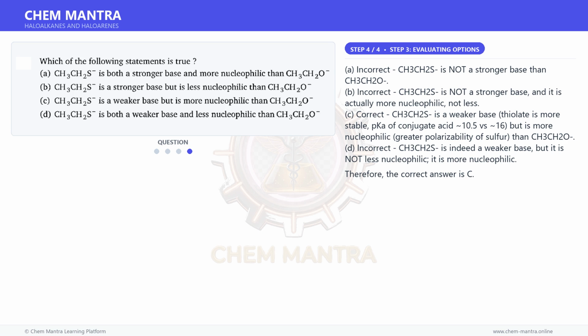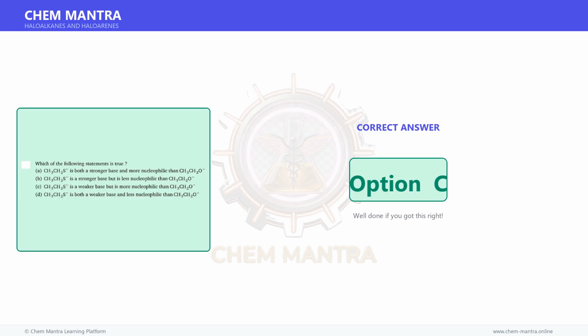C. Correct. CH3CH2S⁻ is a weaker base. Thiolate is more stable, pKa of conjugate acid 10.5 versus 16, but is more nucleophilic, due to the greater polarizability of sulfur than CH3CH2O⁻. D. Incorrect. CH3CH2S⁻ is indeed a weaker base, but it is not less nucleophilic, it is more nucleophilic. Therefore, the correct answer is option C.